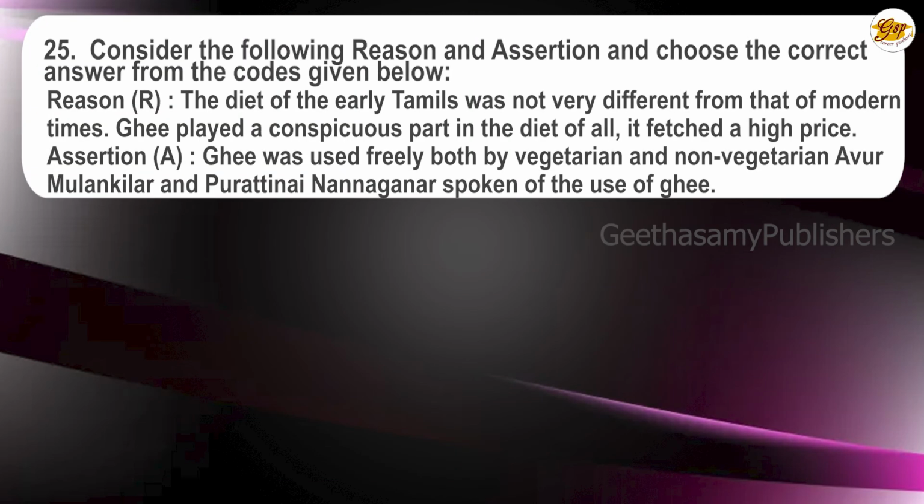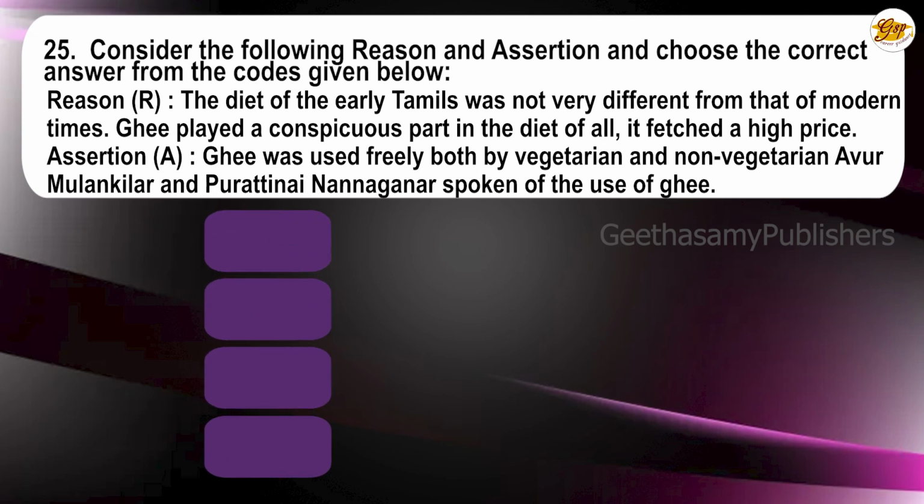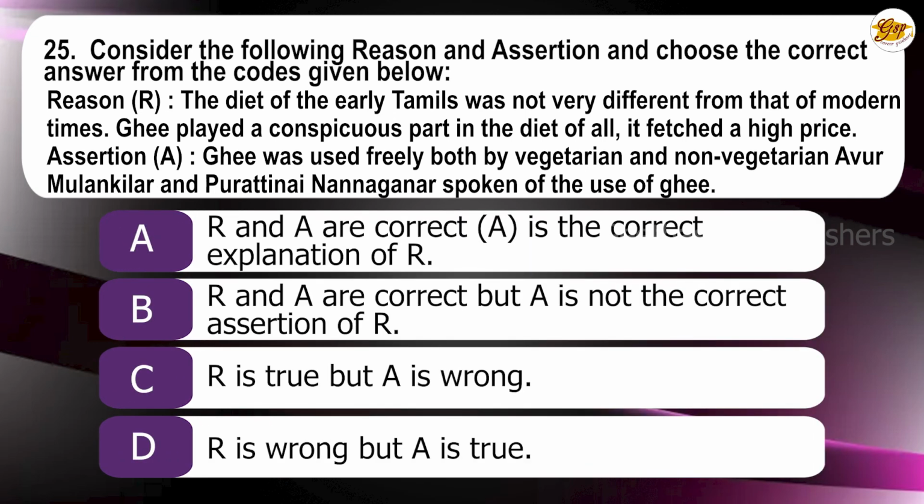25th question. Consider the following assertion and reason, and choose the answer given below. Reason: The diet of the early Tamils was not very different from that of modern times. Ghee played a conspicuous part in the diet. For all, it fetched a high price. Assertion: Ghee was used freely both by vegetarians and non-vegetarians.